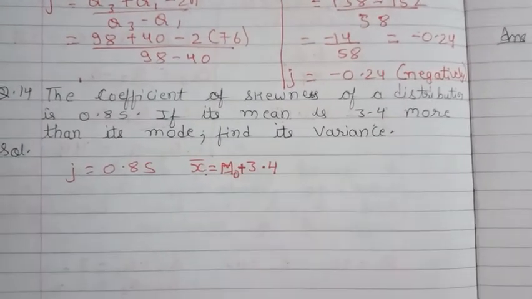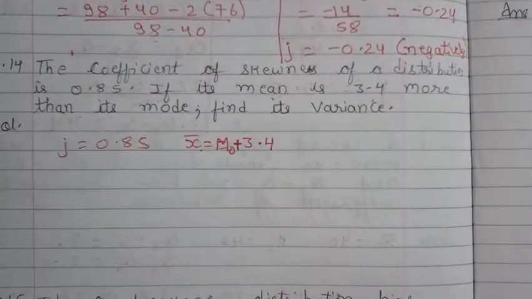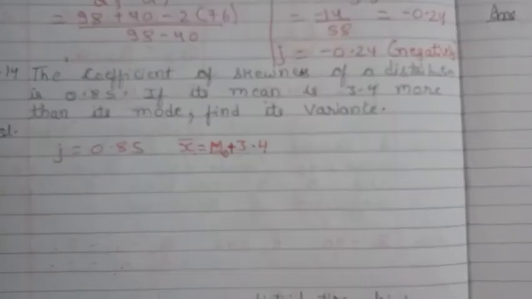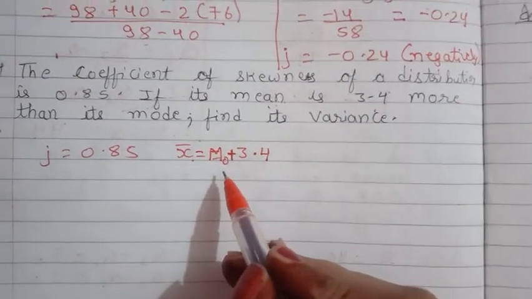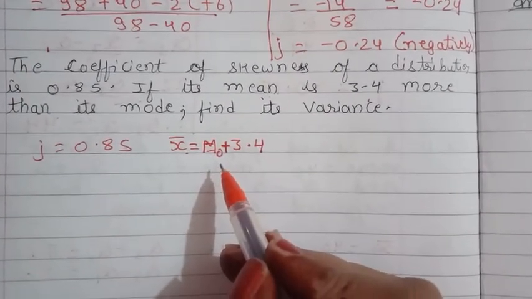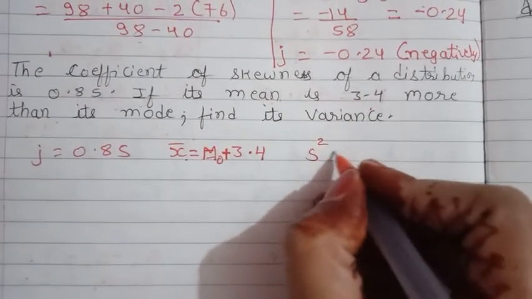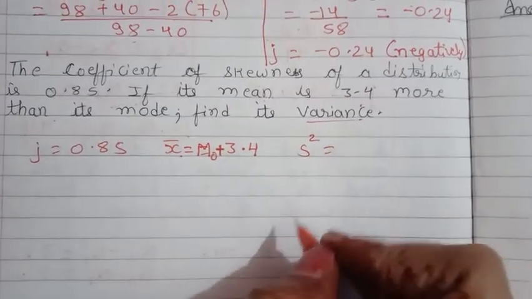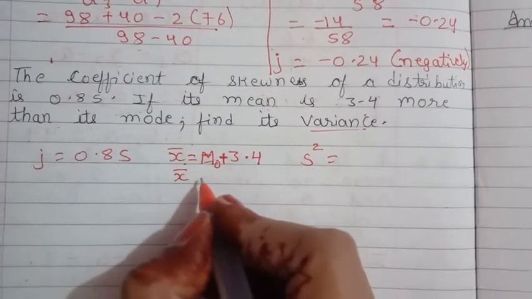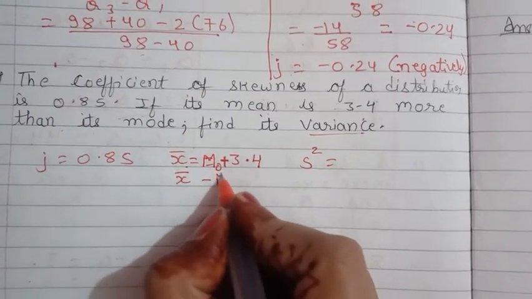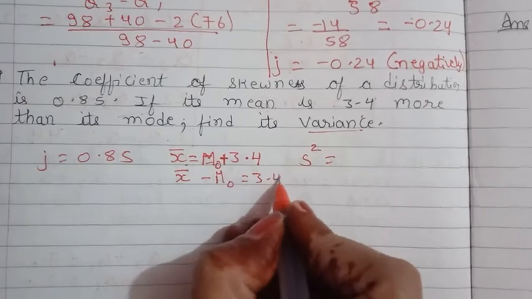We have to find its variance. Now this we can also write as x bar minus Mo. S square we have to find because it is variance. Now here x bar minus Mo is equal to 3.4.